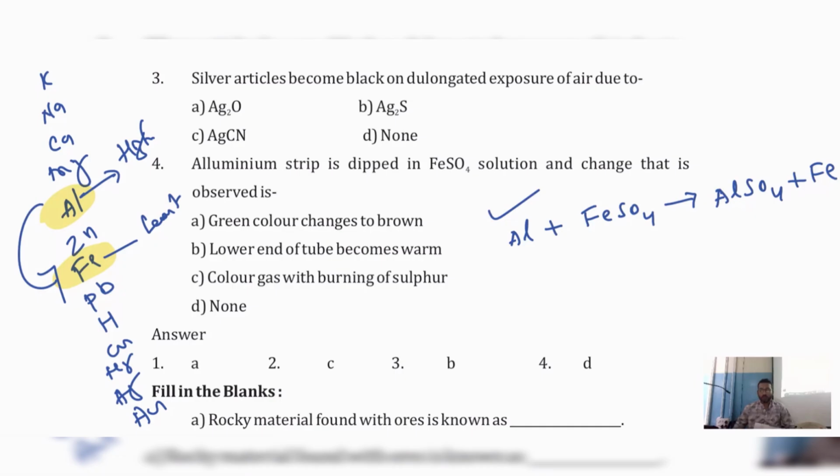Since this reaction is possible, what product will form? What do we observe? On aluminium, we get the sulfate coating. Aluminium sulfate has formed. Here, can you see this green color changes to brown? Lower end of the tube becomes warm. Colored gas with burning of sulfur. Are you finding any of this here? What is the change we are finding? We are finding the change, aluminum sulfate. If any of the options gives aluminum sulfate as formed or any iron displaced, they are telling no. So none of this.